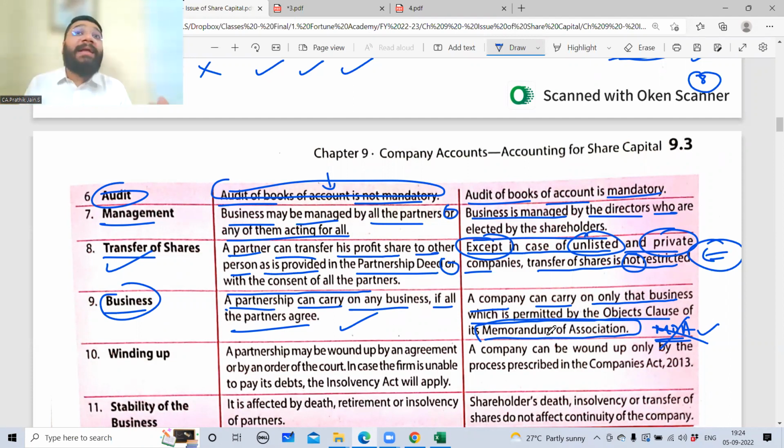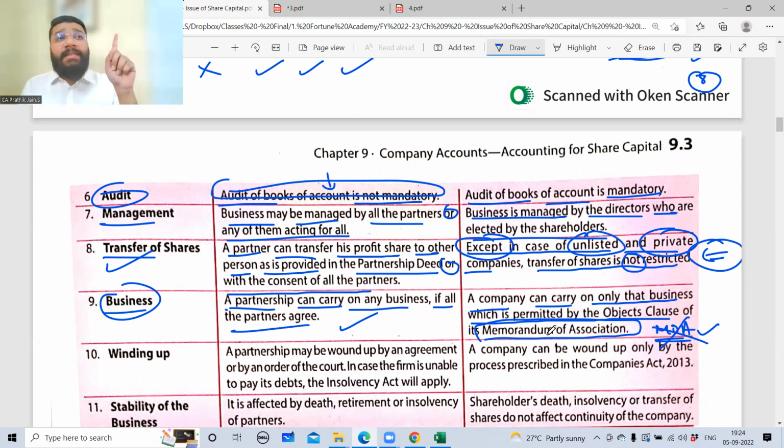If you want to do anything other than that, you have to amend the old MOA, telling that, sir, I want to do this business additionally. The government will say, okay, approved. Only then you can start the new business. I mean, in that company itself, we can start the next additional business. Are you able to follow?